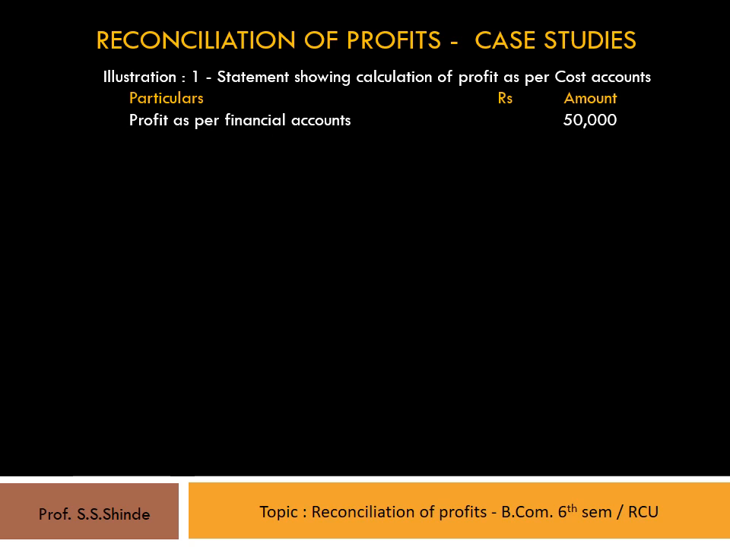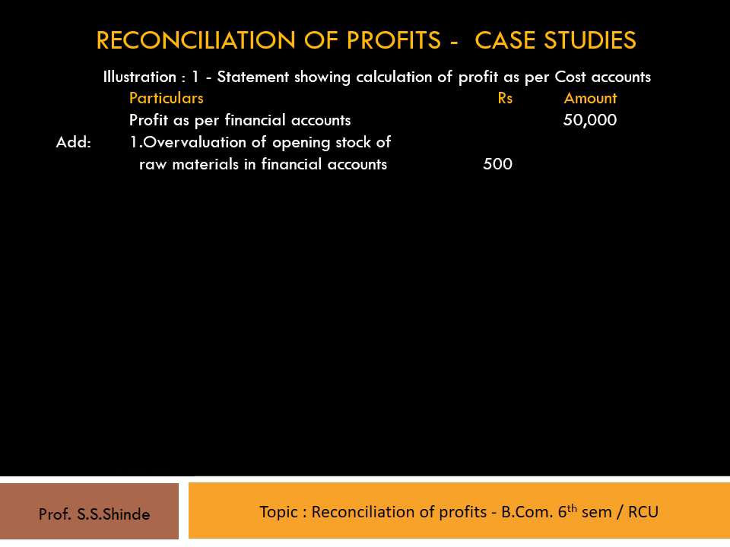Let's analyze the effect of the transaction which leads to disagreement in profits. Let's take the first transaction. The opening stock of raw material as per cost accounts is rupees 5,000 and financial accounts rupees 5,500. This leads to less profit as per financial accounts and more as per cost accounts by rupees 500. Therefore, this amount should be added to financial account profit as overvaluation of opening stock of raw materials in financial accounts, 500 rupees shown in the inner column.